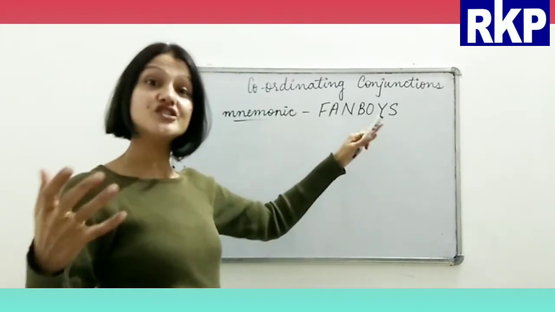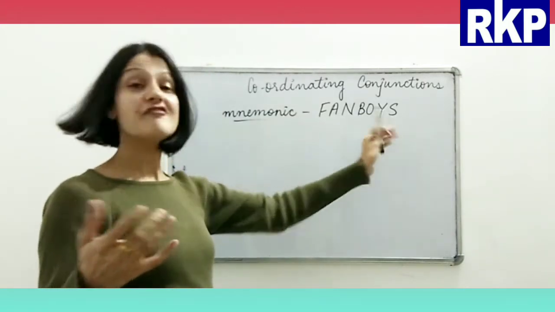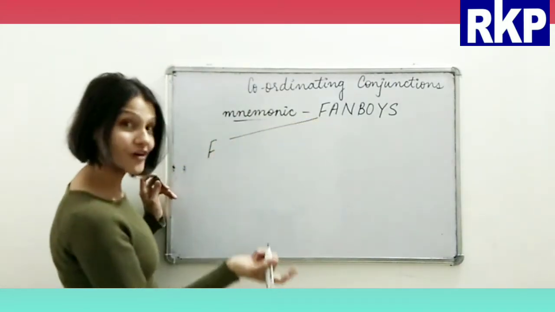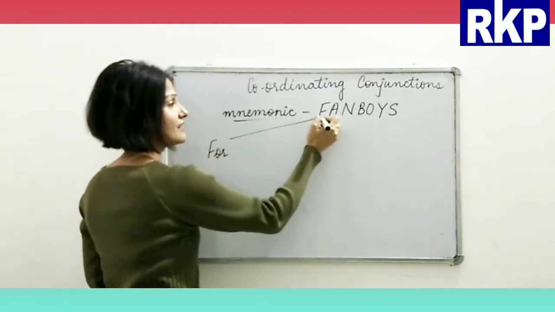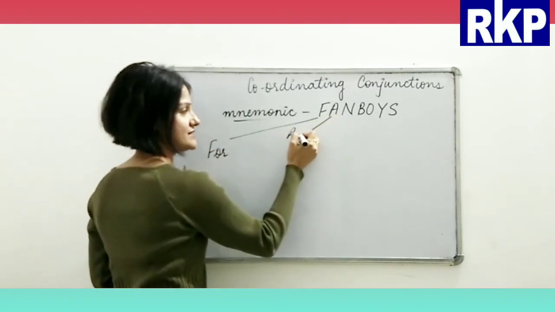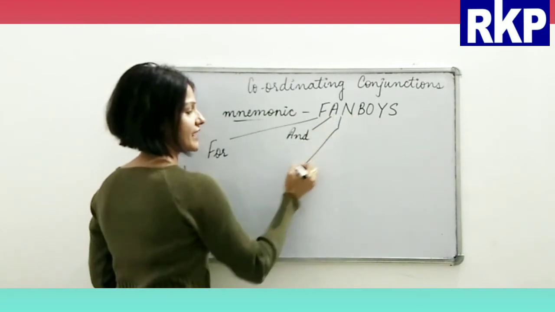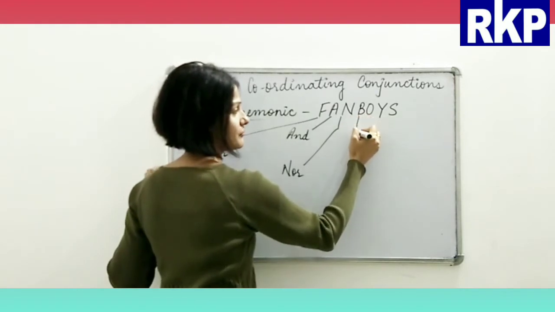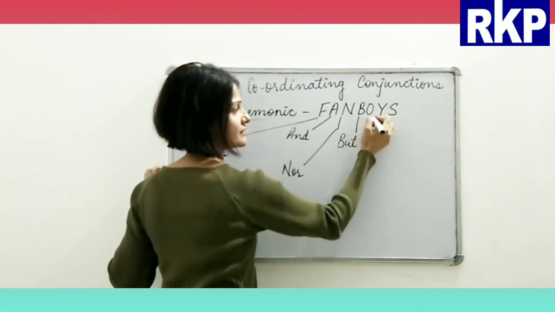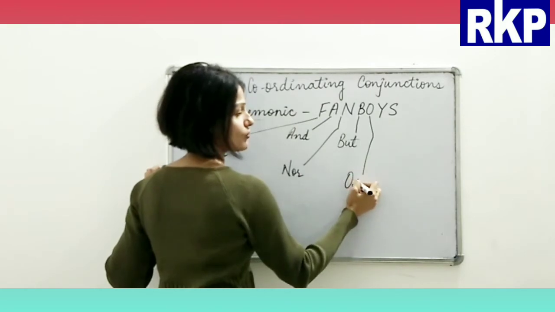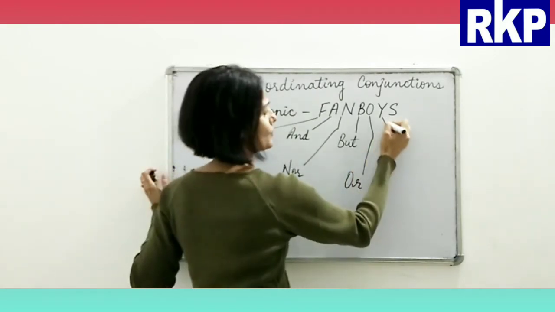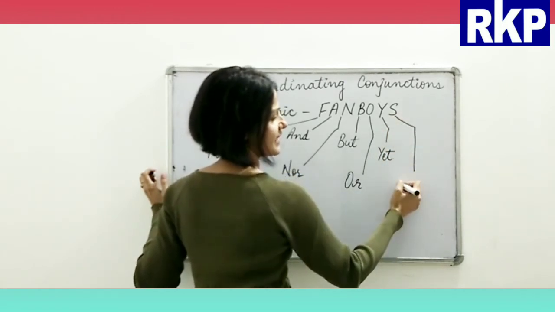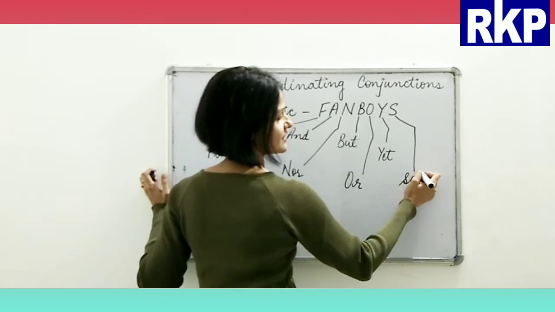So let's see what the full form of FANBOYS is, right? What are the different conjunctions here in FANBOYS? So F stands for for, then A for and, N for nor, then B for but, O is or, Y is yet, and S is so.